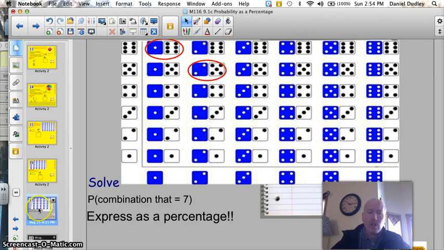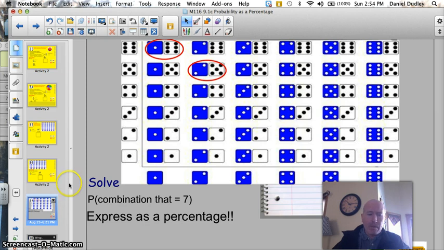Now, I want you to look and see if you can find out what the probability is of getting a combination that equals 7, and express that as a percentage. And I've already helped you with a couple here. I circled them in red. Here's a 1 and a 6, that would equal 7. Here's a 2 and a 5, and that would equal 7. And you can freeze the screen here and count the rest to see if you can find how many chances out of 36 there are that equal 7. Turn it into a decimal, and then express it as a percent. Go ahead.